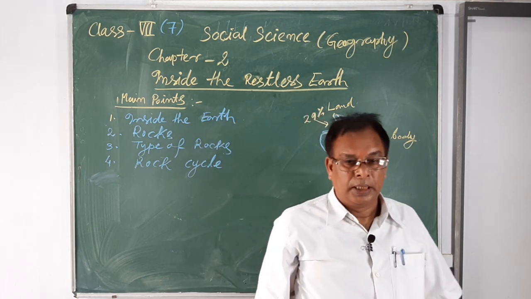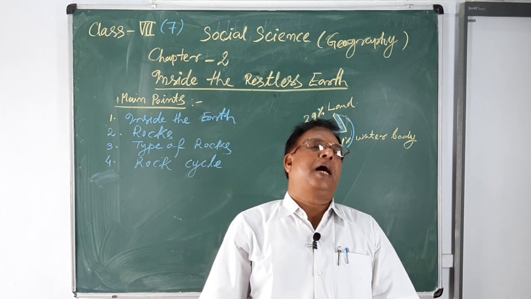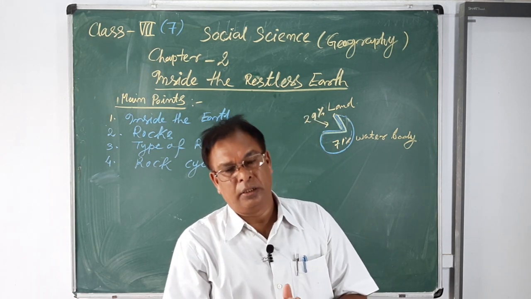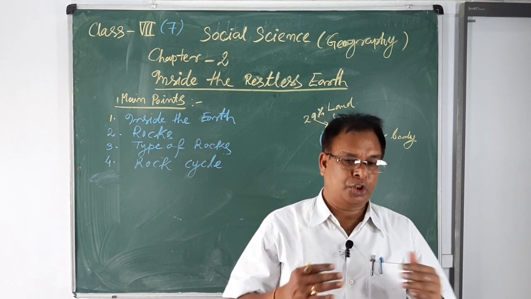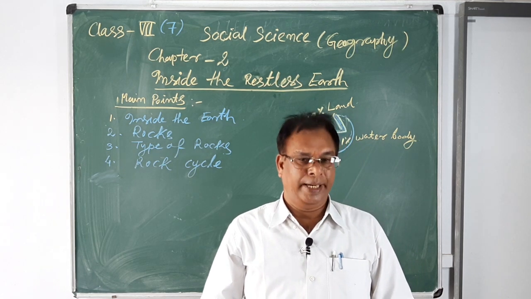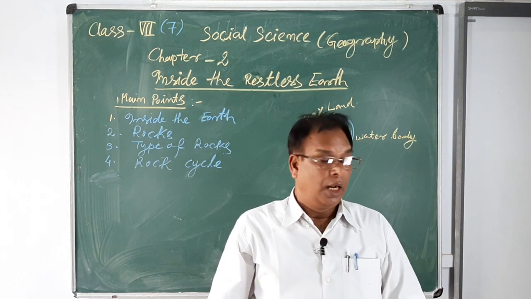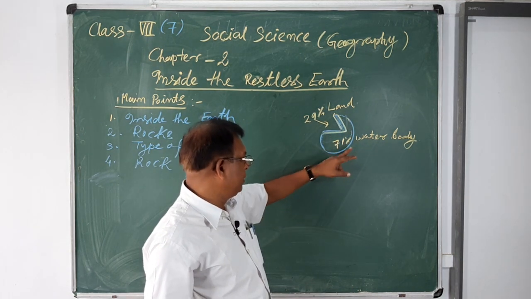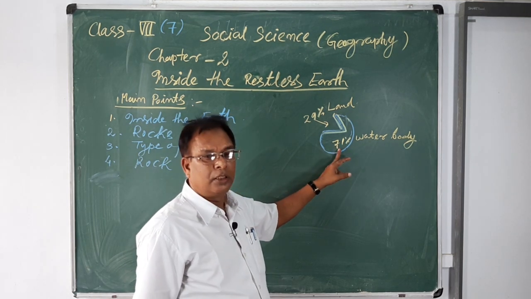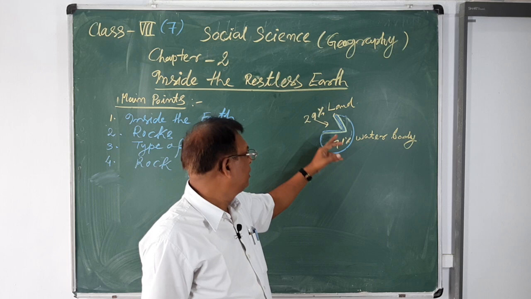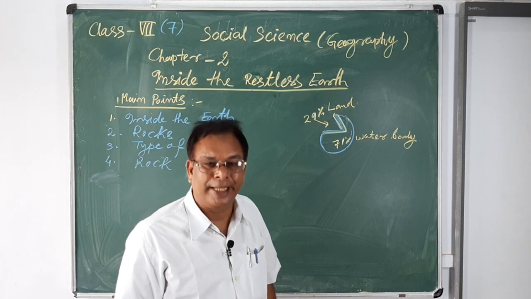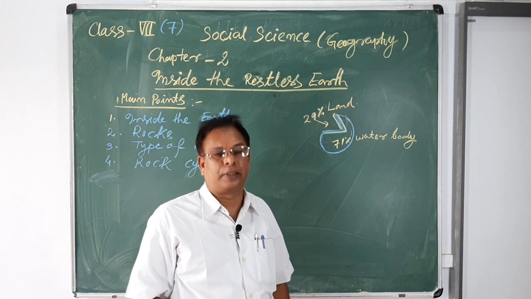You know, the total part of the earth is divided into 2 categories. One is the part of solid form, the land, known as the earth land or the continent, and the other part, a large area covered with water, is known as the oceans. So the land is also divided into two categories, continental and oceanic.